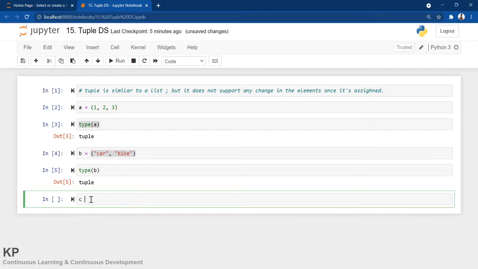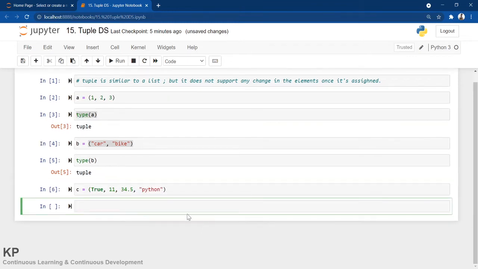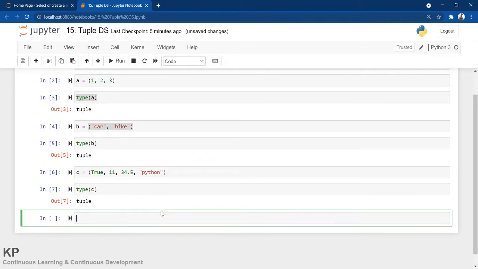Suppose I am declaring another variable c equals to 11, this is an integer, then 34.5, this is a float value, and suppose I am putting True, this is a boolean value, and I'm putting one string, suppose Python. Now if I check the type of c, it is also a tuple.